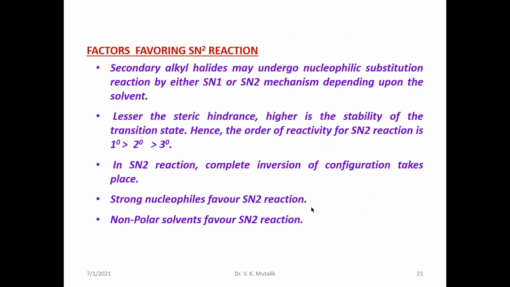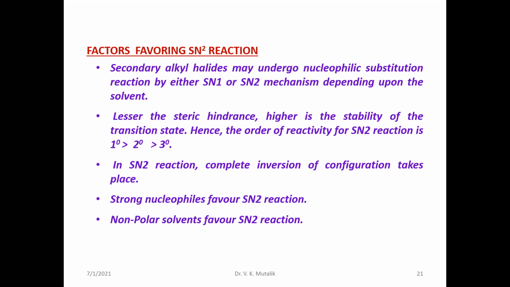The important factors which favor SN2 reactions are as follows. Primary alkyl halides preferably follow the SN2 reaction, because when the alkyl group is smaller in size, lesser steric hindrance always favors the SN2 mechanism.